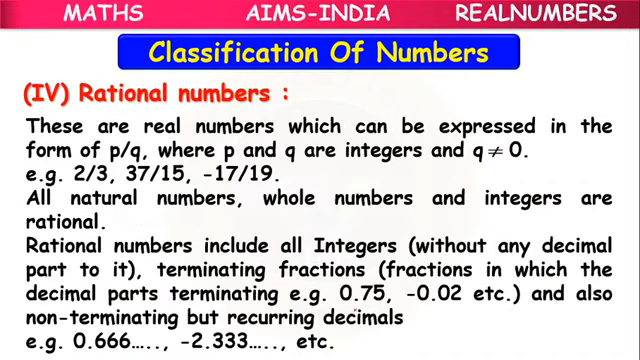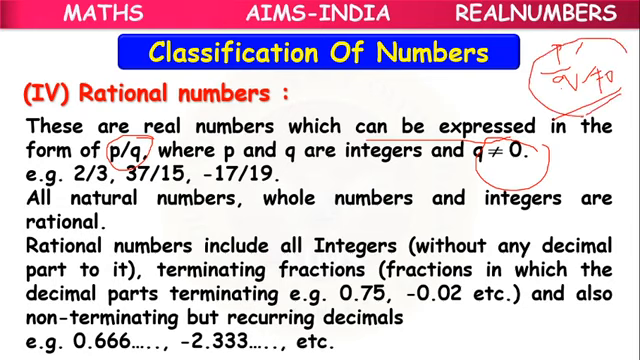So next we have rational numbers. These are numbers which can be expressed in the form of p by q, that is numerator over denominator, where p and q are integers and q is not equal to 0. The denominator should never be equal to 0. This kind of expression is considered a rational number.